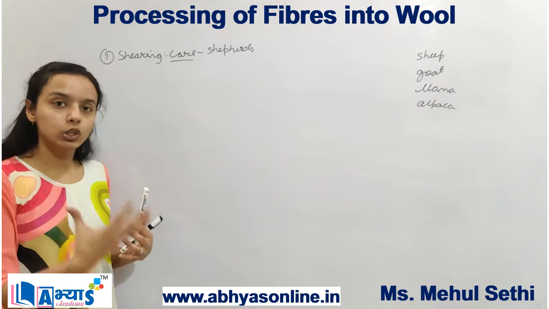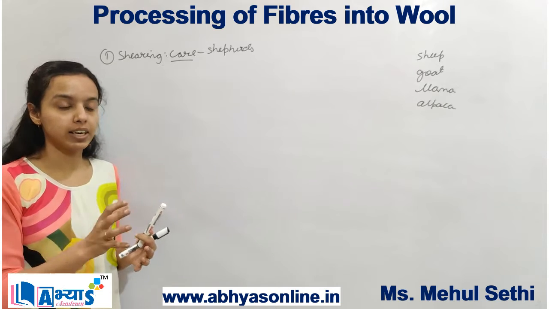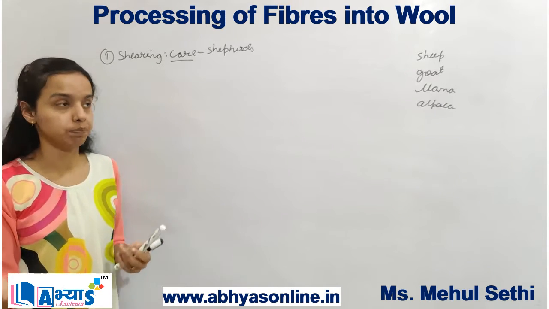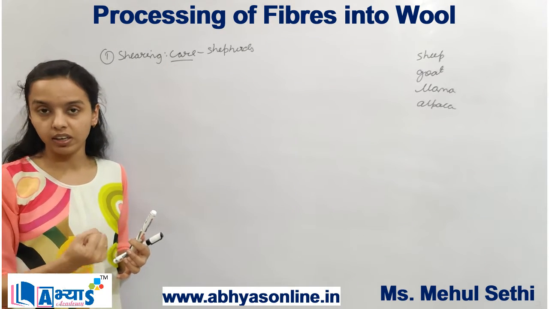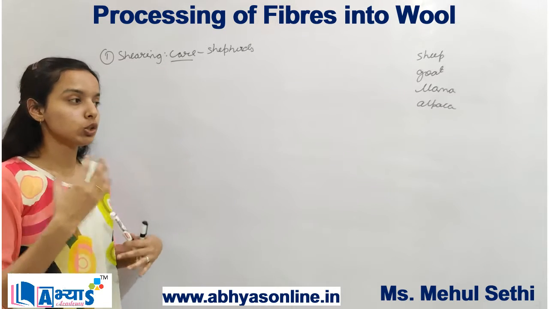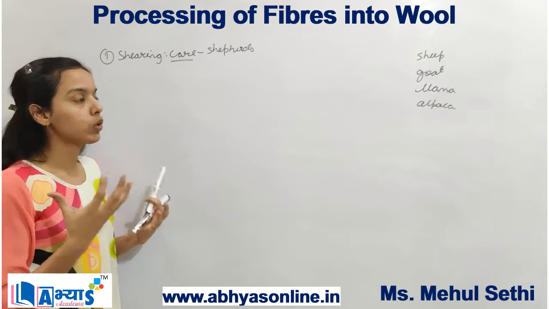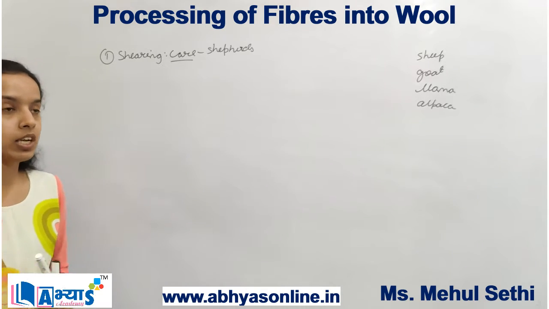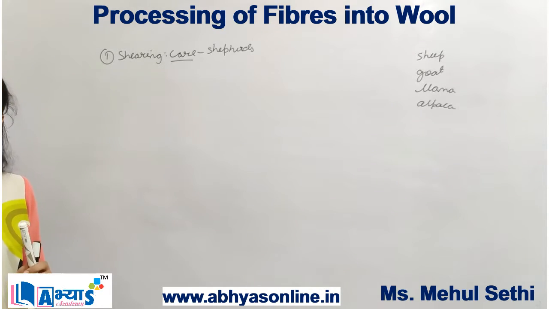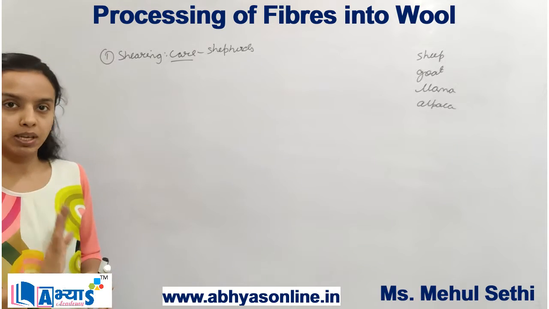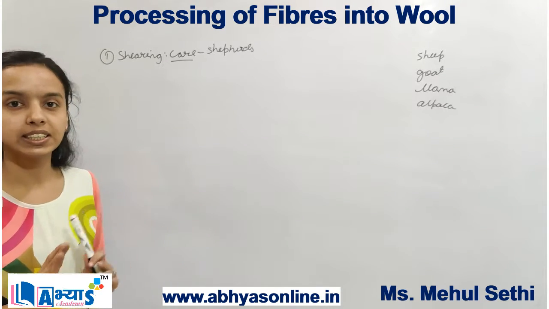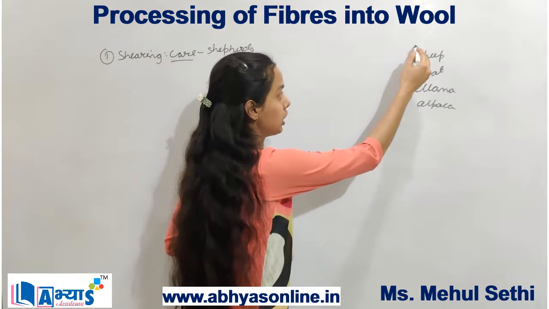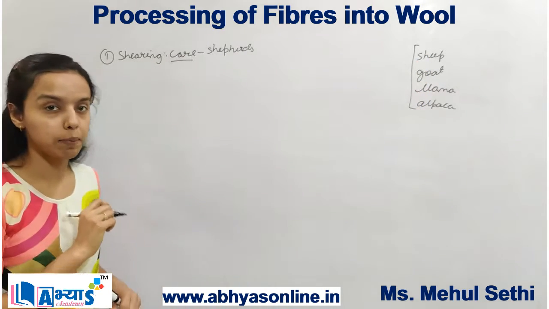So when they have the new layer of hair, which is actually very helpful for them in the winters, because the wool fibers help to trap the heat or the air from the body, so that these animals feel quite warm in the cold climate. So basically shearing is done by the shepherds in the beginning of the summer season, and it refers to the removal of the fleece from all these animals, which were sheep, goat, llama and alpaca.